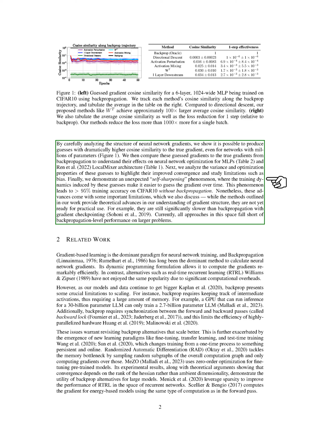Next, we analyze the variance and optimization properties of these estimates to highlight their improved convergence and study limitations such as bias. Finally, we demonstrate an unexpected, self-sharpening phenomenon, where the training dynamics induced by these estimates make it easier to guess the gradient over time. This phenomenon leads to more than 95% training accuracy on CIFAR10 without backpropagation. However, these advances come with some important limitations, which we also discuss.